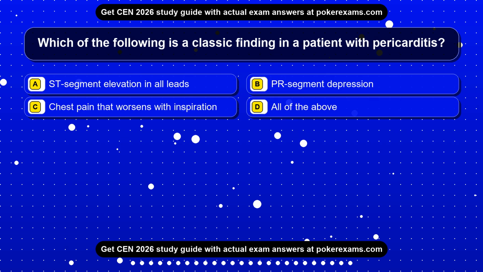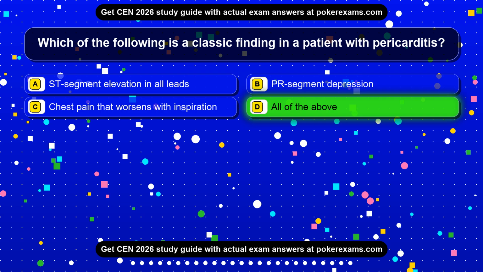Question 25. Which of the following is a classic finding in a patient with pericarditis? Option A, ST segment elevation in all leads. Option B, PR segment depression. Option C, chest pain that worsens with inspiration. Option D, all of the above. The correct answer is option D. All of the above.